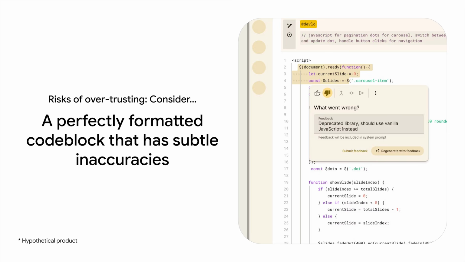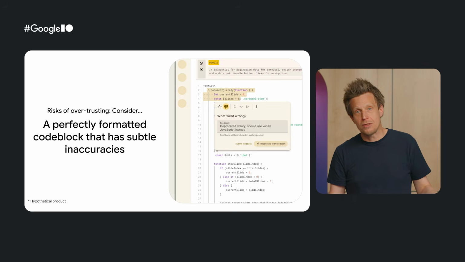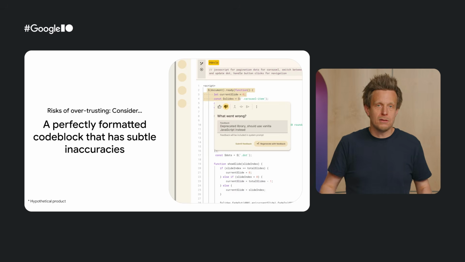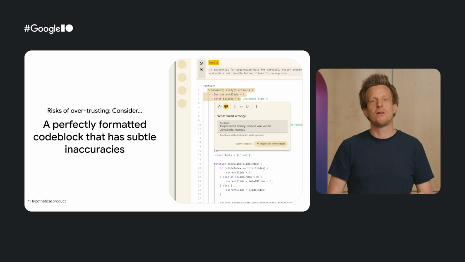An overtrust example is what we see in this other image. The Velocity generates a perfectly formatted, syntactically accurate block of code, but hallucinates an inaccurate, deprecated, or non-existent package dependency. It may be so subtle that you might miss it if you weren't looking for it.